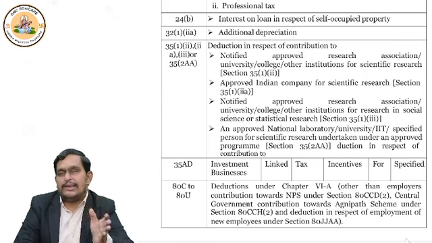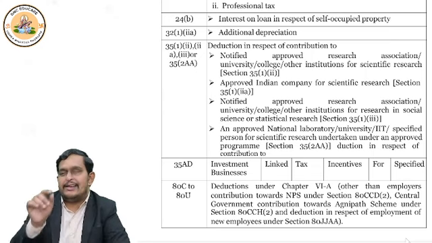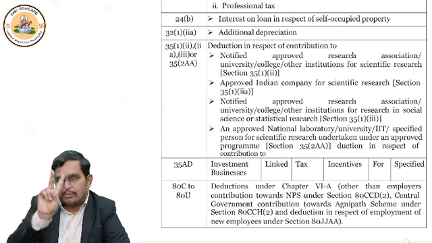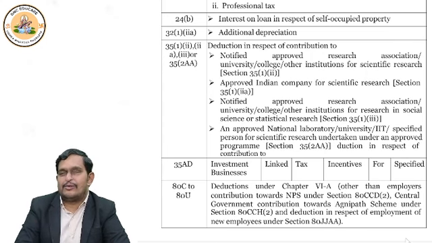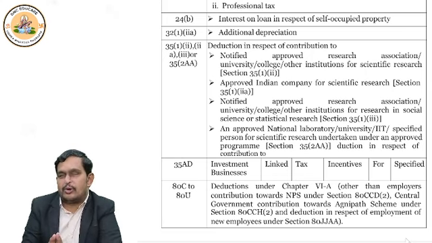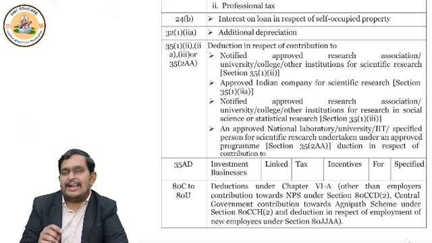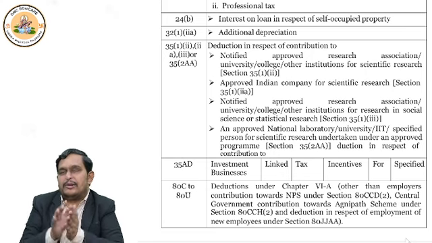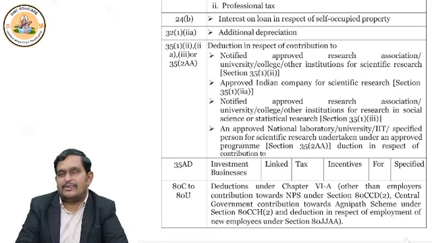So in default, only in-house scientific research is allowed as deduction, whereas in optional, in-house as well as contribution, both are deductible. This is what we have to remember. Now, whenever we talk about contribution to scientific research, we'll discuss more in detail when we go to PGBP chapter. Don't worry. But still I am telling that section 35 subsection 1 clause 2, clause 2a, clause 3 talks about actually contributions. Okay, giving donation.